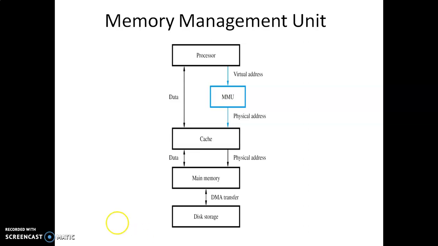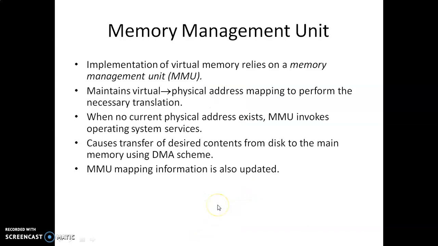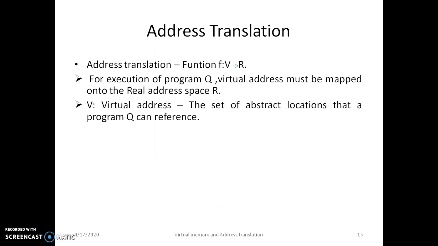So here the virtual address is converted into a physical address by using the memory management unit. If the physical address does not exist, then it invokes services offered by the operating system, and it transfers the data from disk storage to main memory using DMA transfer. So these are about the memory management unit which implements the virtual memory. So next we'll consider the address translation.